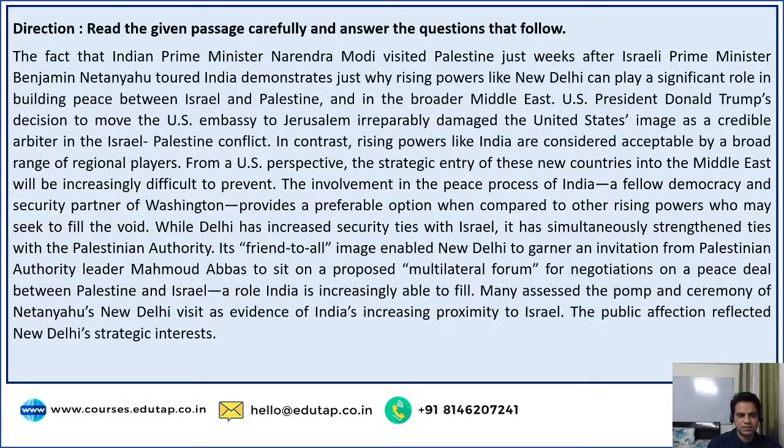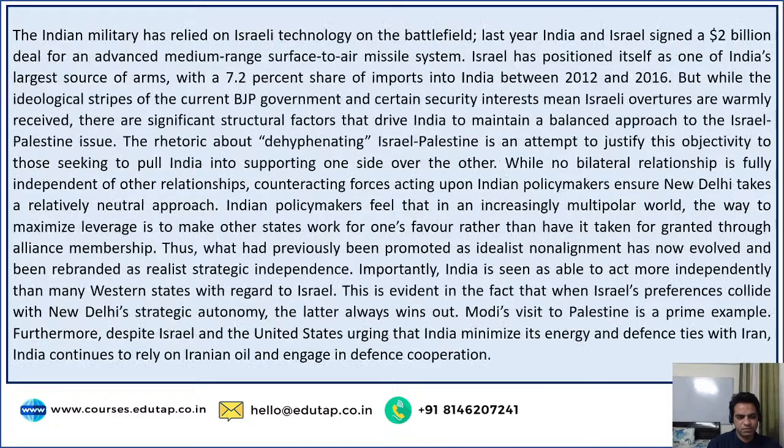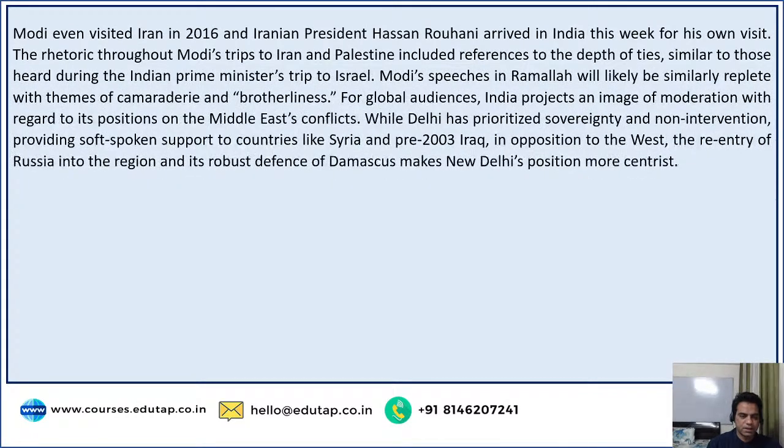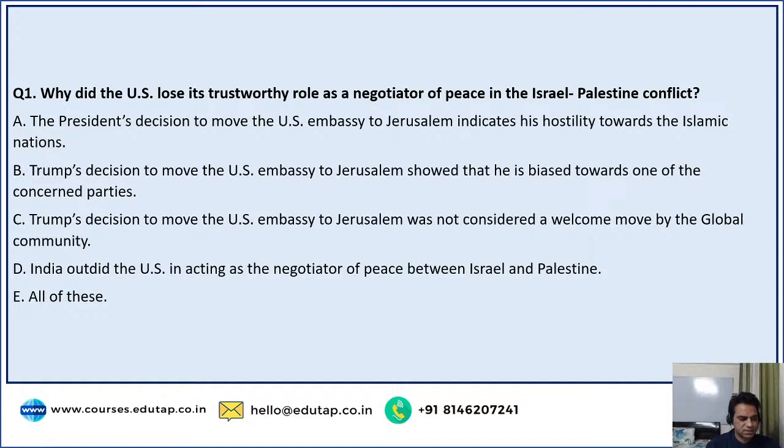So in the meantime, let's move on to the next passage that we have to solve today. It's a big one, but we will try to discuss it and finish it off. So let's read the questions, guys, and let's try to solve it out. Question number 1, why did the US lose its trustworthy role as a negotiator of peace in the Israel-Palestine conflict? So what was the reason behind US losing its role as a negotiator between Israel and Palestine conflict? So we have to find the reason behind that.